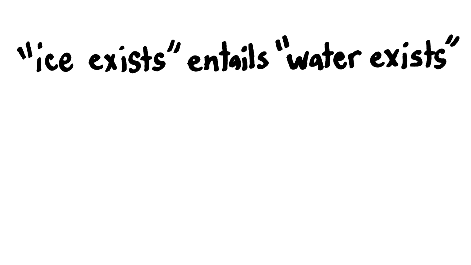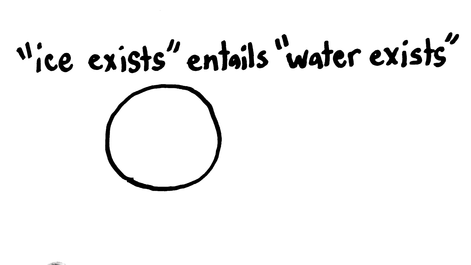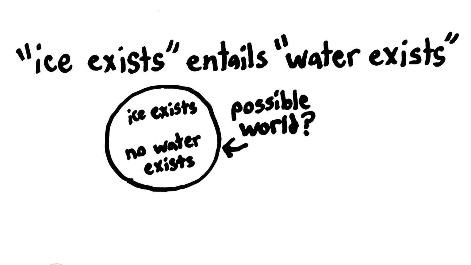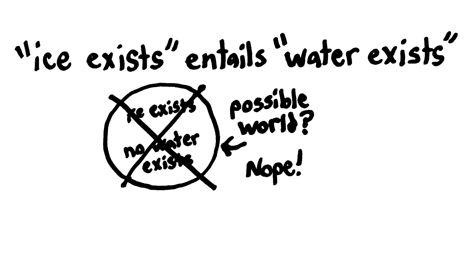Here's a concrete example. Ice exists entails water exists. Every possible world wherein ice exists, water also exists. This is true even though there might be possible worlds where water exists, but there is nonetheless no ice. Maybe it's all boiling in that possible world. Using the same maneuver as earlier, this can be shown to be logically equivalent to the fact that there is no possible world that contains both the propositions ice exists and no water exists. There isn't any possible world like that.